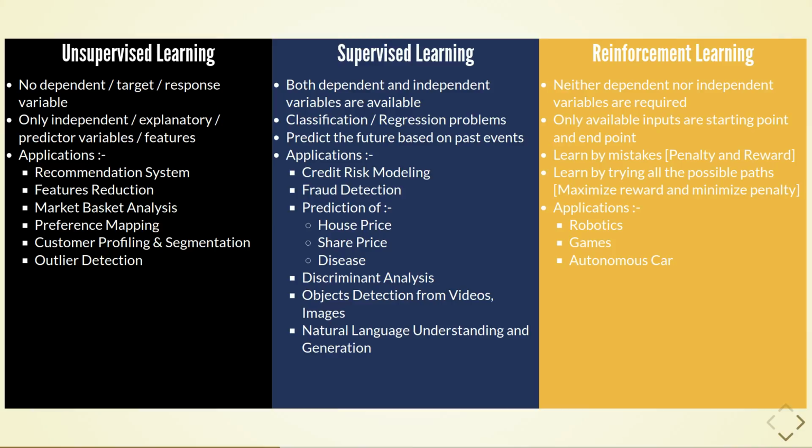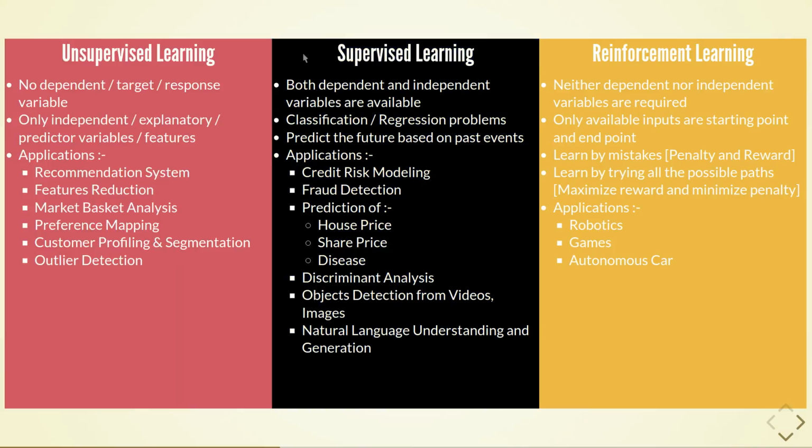Preference mapping shows which attributes of a particular product are more preferred compared to its competing products, and hence why the particular product is more preferable to consumers. Customer profiling and segmentation is used to group customers having similar interests or characteristics, thus helps in making a strategy to promote particular products to different groups. Outlier detection is used to detect the objects which do not fall in a particular criteria or range.